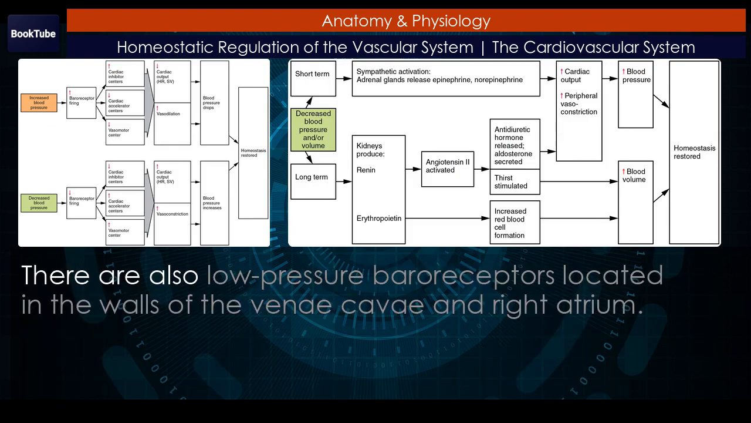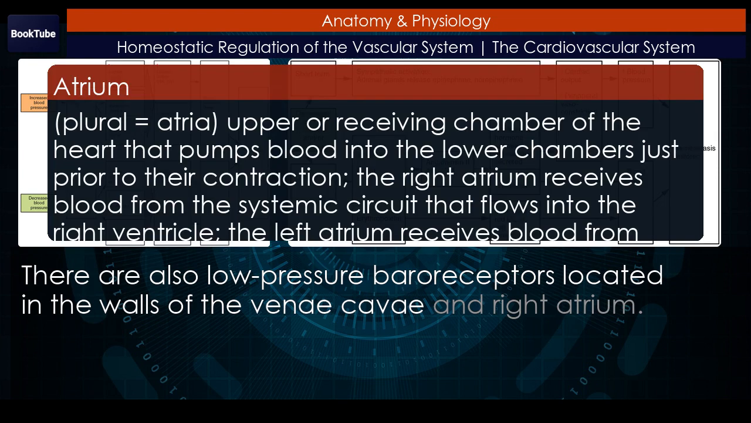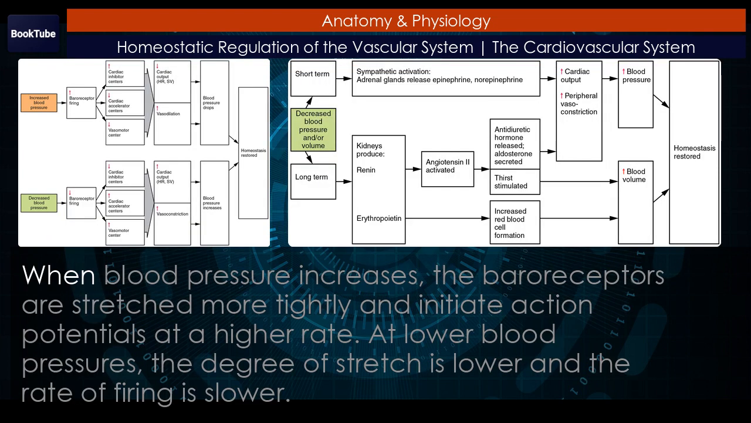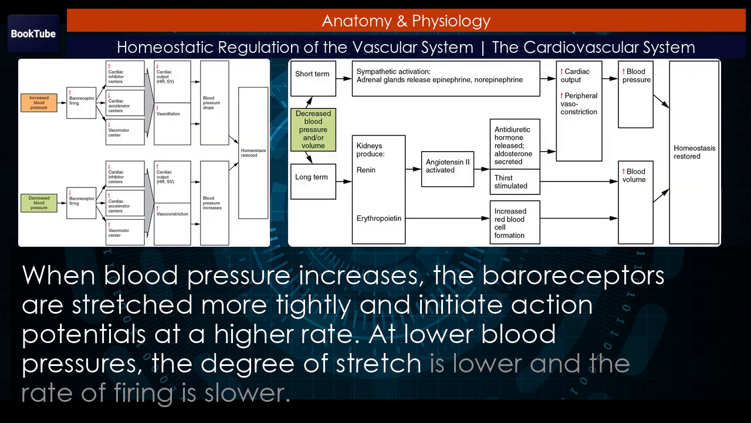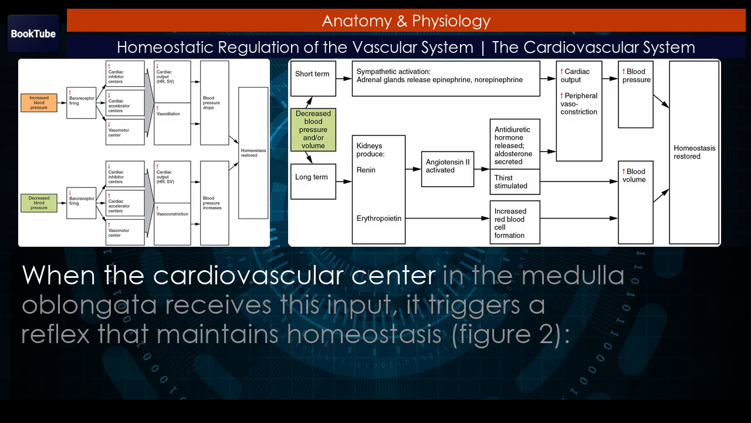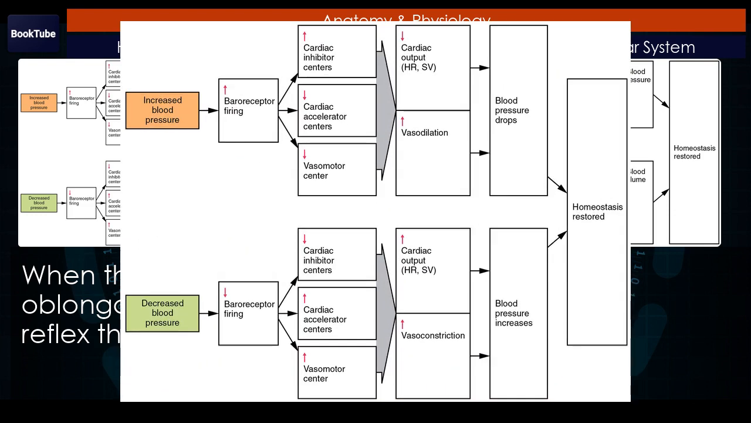There are also low-pressure baroreceptors located in the walls of the venae cavae and right atrium. When blood pressure increases, the baroreceptors are stretched more tightly and initiate action potentials at a higher rate. At lower blood pressures, the degree of stretch is lower and the rate of firing is slower. When the cardiovascular center in the medulla oblongata receives this input, it triggers a reflex that maintains homeostasis.